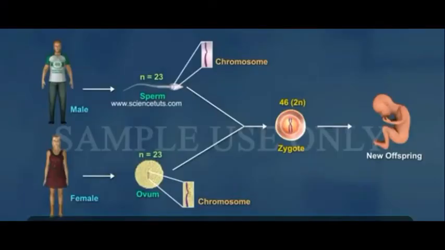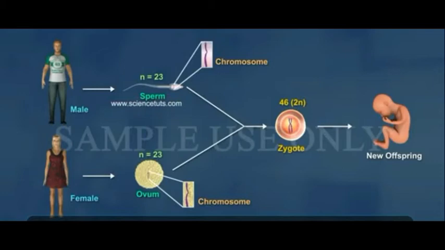As we learned in class 9, the chromosomes in the nucleus of a cell contain genes, which are the information source for transferring characters from parents to offsprings. Look at this flowchart.